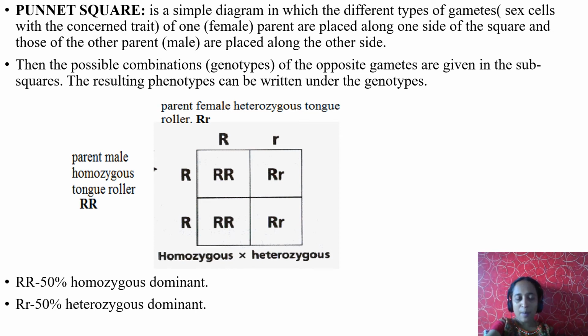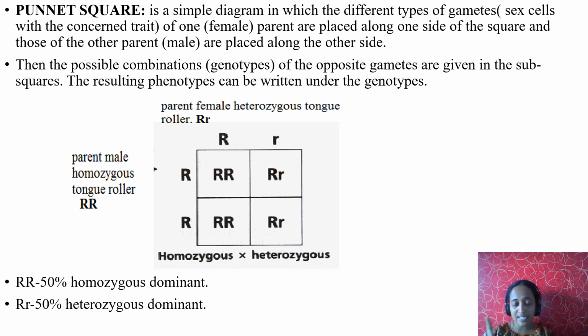Here in the upper part of the picture I have written parent female heterozygous tongue roller. Homozygous means same genes. Here I am saying heterozygous, different: capital R, small r. Homozygous tongue roller is capital R, capital R. Heterozygous tongue roller is capital R, small r. Here it is female. So write down the genes capital R, small r above the Punnett square.